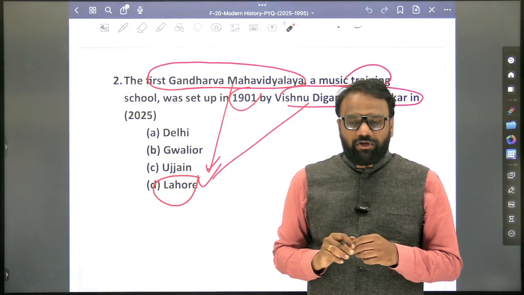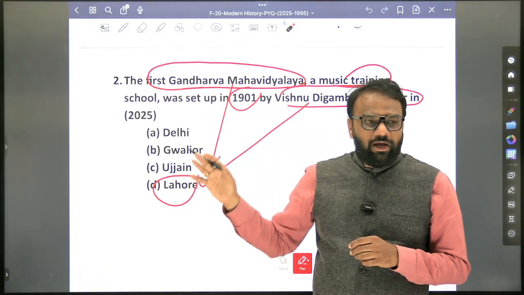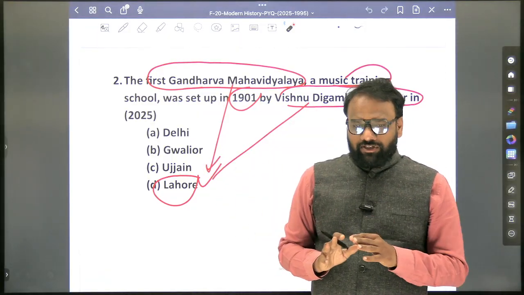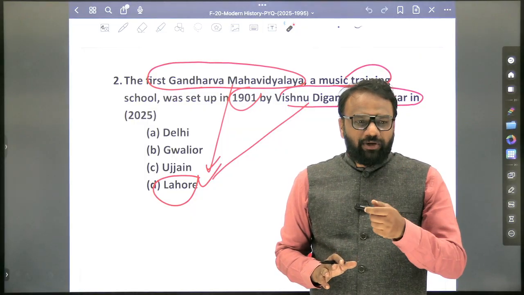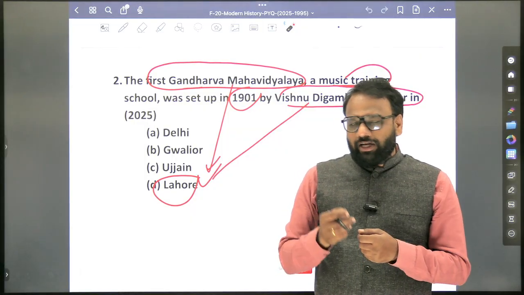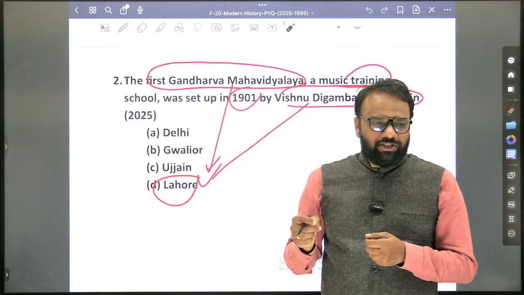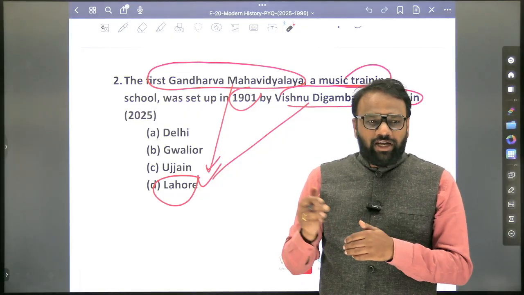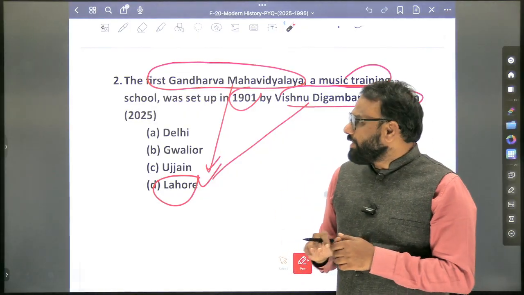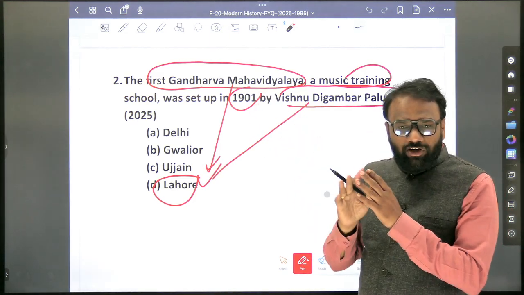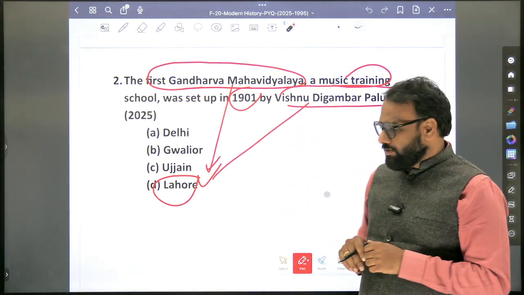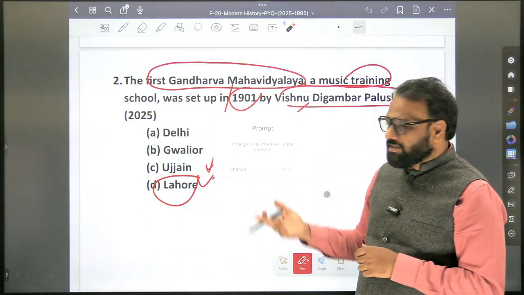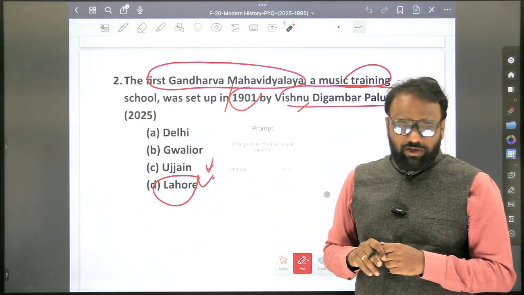Sometimes such information might also appear as part of current affairs. Someone who has written an article on music might have mentioned somewhere that the first such school was established in 1901 and so on. But here we will only stick to this information. We will not explore for more information. And sometimes if we are not aware, chances are that we may even miss the question as well.